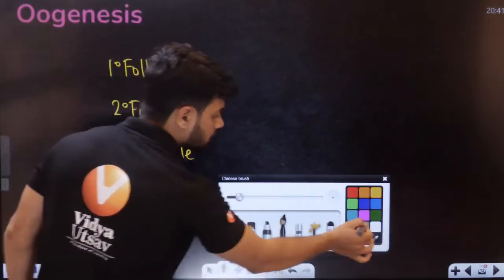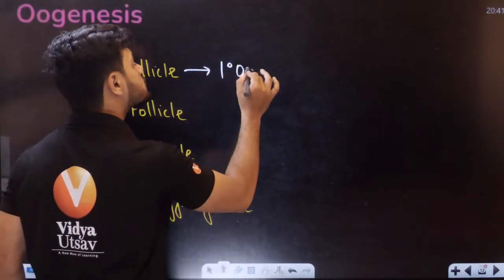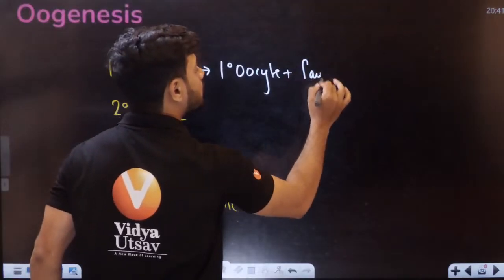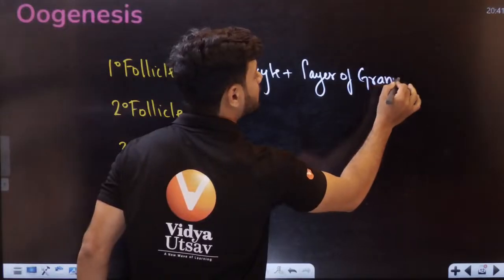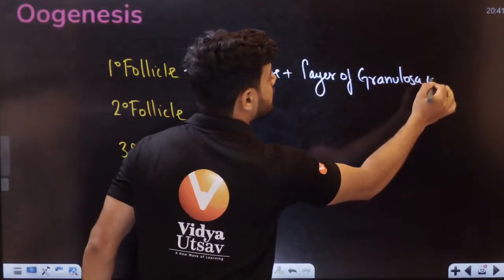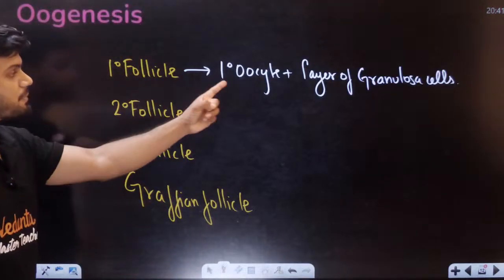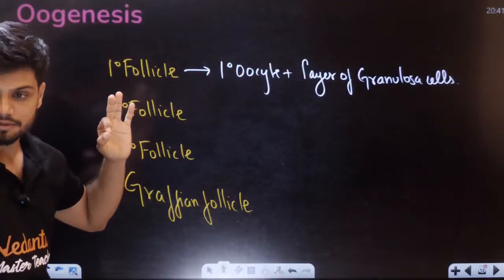Graafian follicle. Okay. Now the primary follicle has a primary oocyte plus a layer of granulosa cells. So the primary follicle has a primary oocyte inside and then a layer of granulosa cells. Okay.